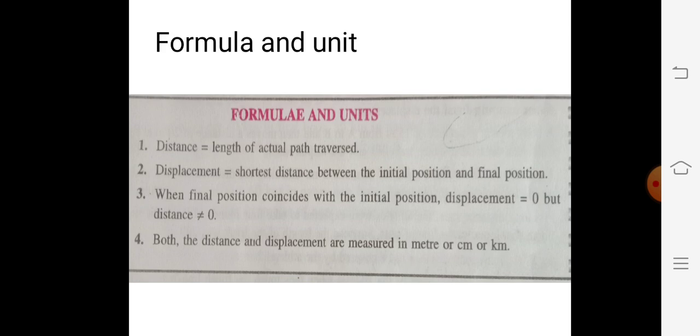Now in this slide we mention some formulas and units. Distance is always the actual path traveled by the object, and displacement is the shortest distance between the initial position and final position. When the final position coincides with the initial position, displacement will be 0, but the distance will not be 0. Both distance and displacement are measured in meter, centimeter or kilometer.